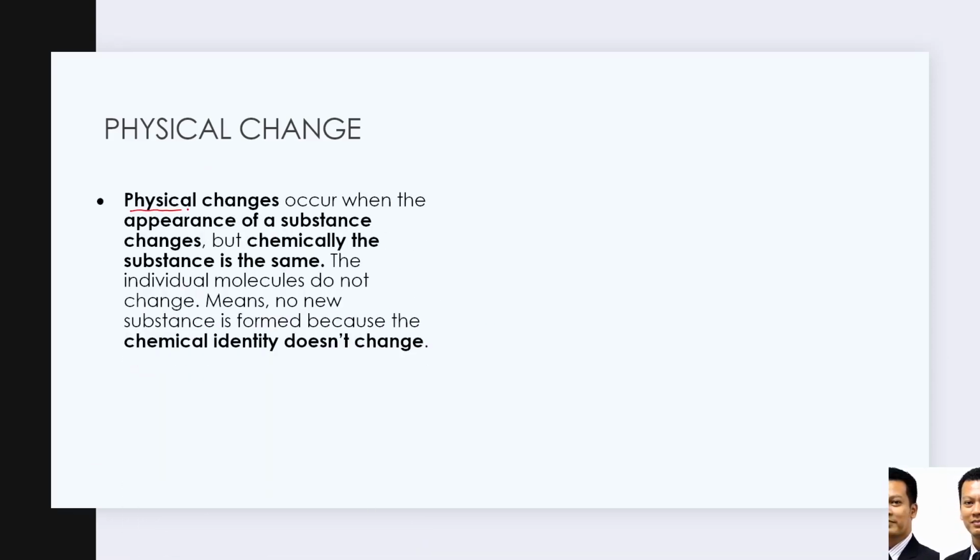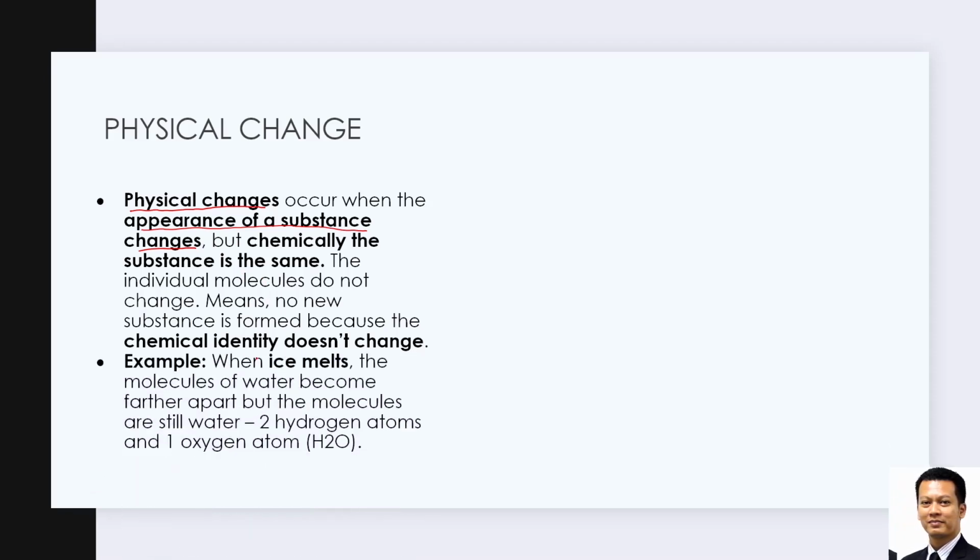Physical change occurs when the appearance of the substance changes. Appearance only, but chemically the substance is the same. For example, when ice melts, the molecules of water become farther apart, but the molecules are still water.